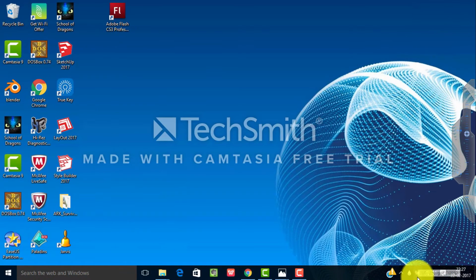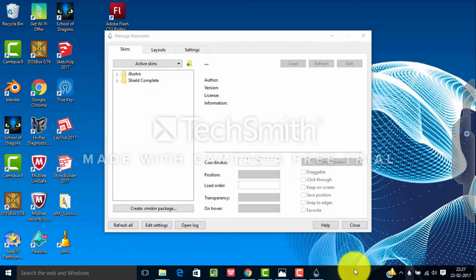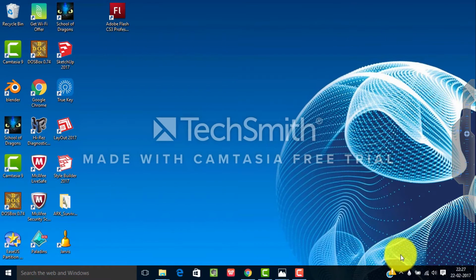Now go home and here your start bar is here, and here you can see the Rainmeter icon. It's in a droplet form. Click here, and here is the Rainmeter management. So let's forget about it.